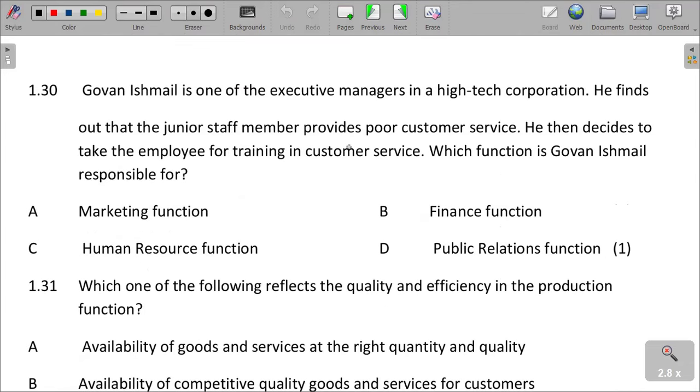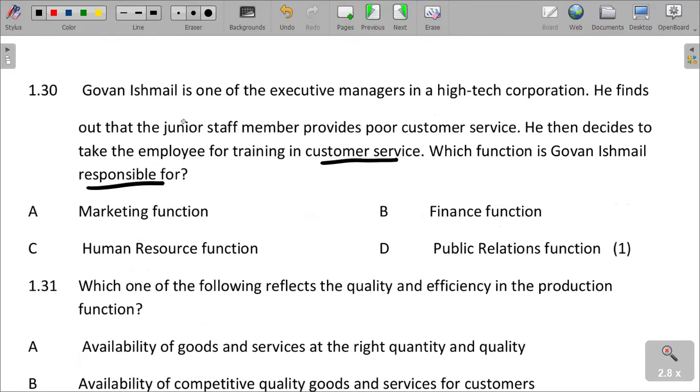Govan Ishmael is one of the executive managers in a high-tech corporation. He finds out that the junior staff member provides poor customer service. He then decides to take the employee for training in customer service. Which function is Govan Ishmael responsible for?